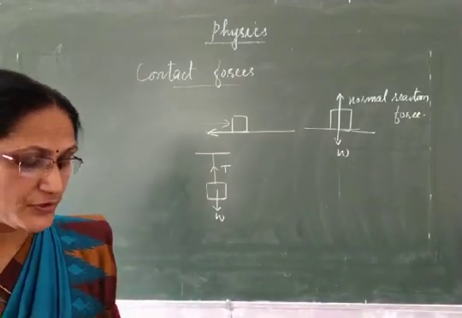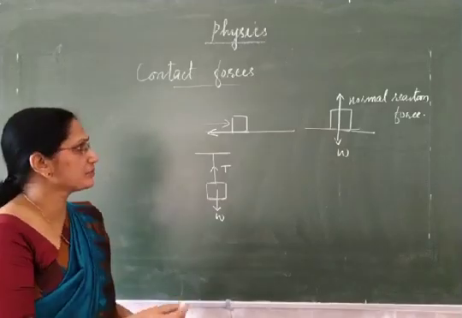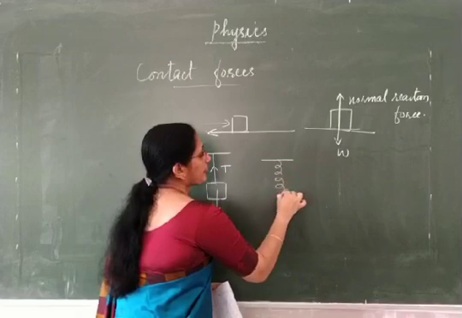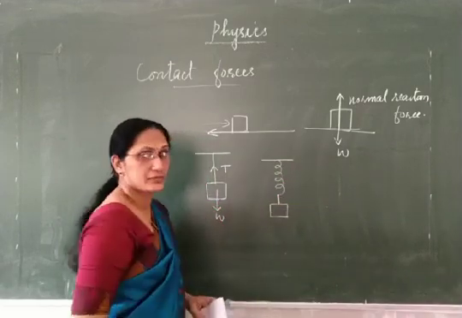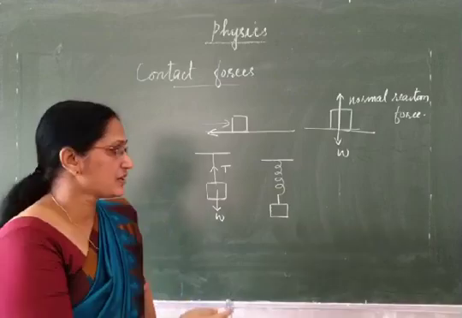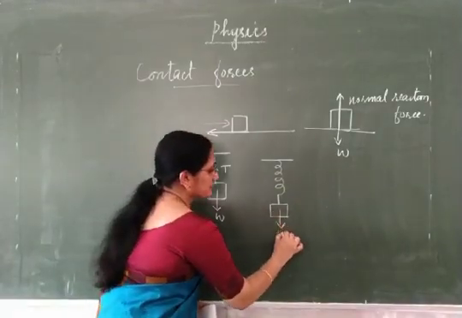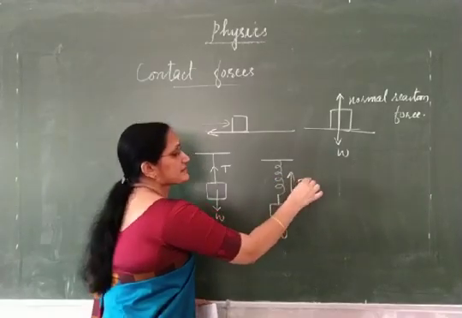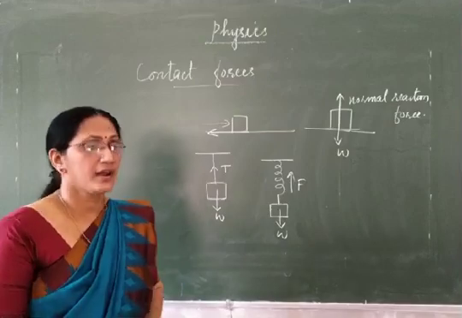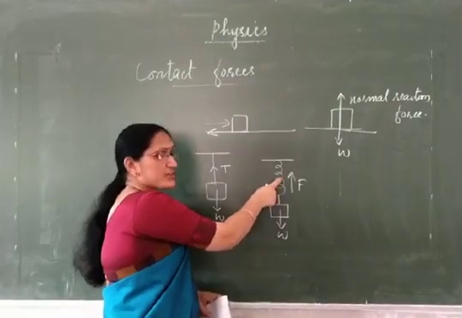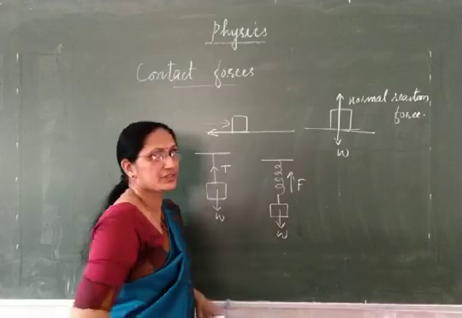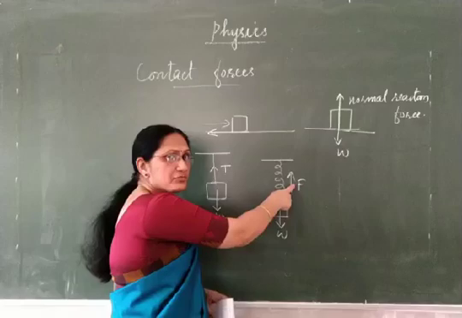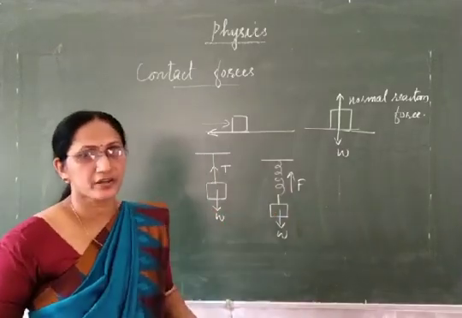Then next one, force on a stretched spring. This is another example for contact force. Look at the diagram. Imagine a spring having some load attached with it. In this case also weight acts downward. At the same time, on this spring, some restoring force acts in the opposite direction. And this restoring force acts on the spring only when the spring is in touch with the load. So this restoring force on the spring is also a contact force.